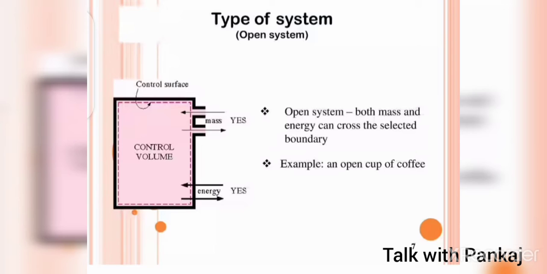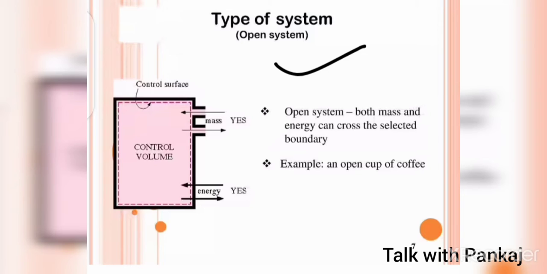So friends, now let's see the main and basic classification of the system. First is the open system, then closed system and isolated system. There are three classifications of the system. So let's see what the open system is.